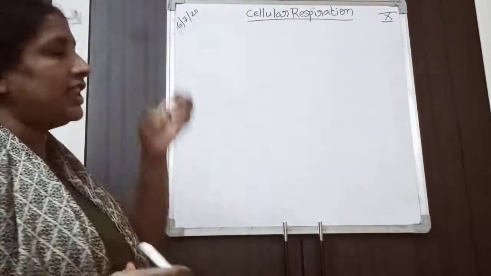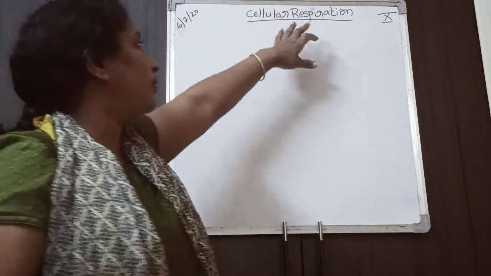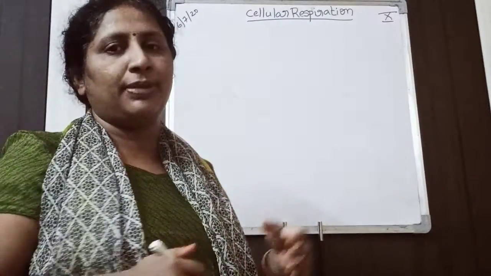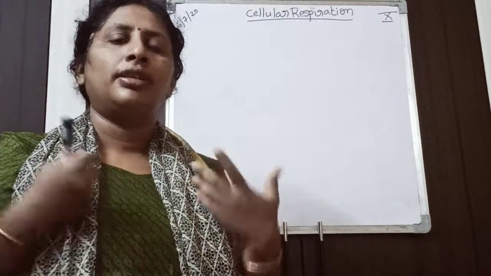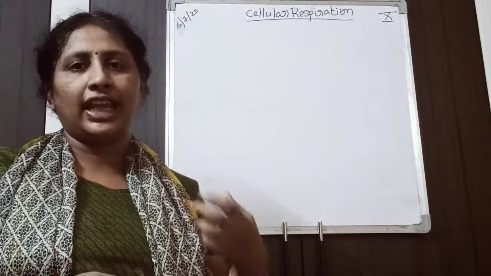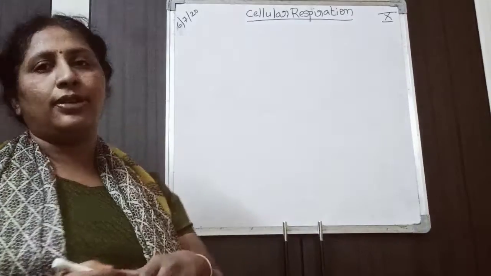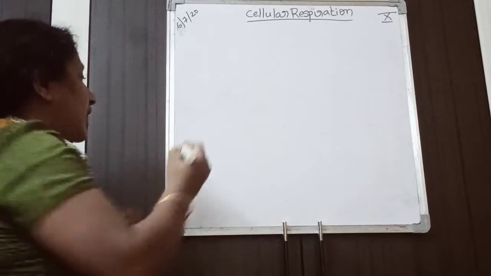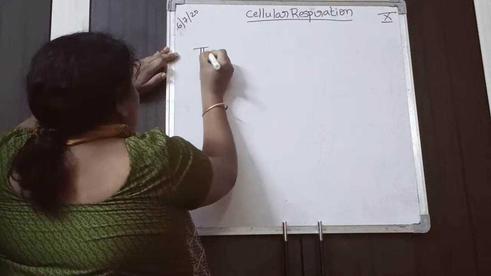So what is cellular respiration? We know the meaning of the term respiration. What is respiration? Breaking of food molecules in the presence of oxygen to generate energy. So what is cellular respiration?